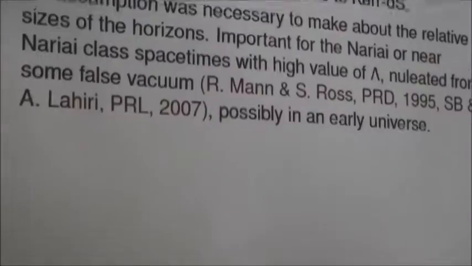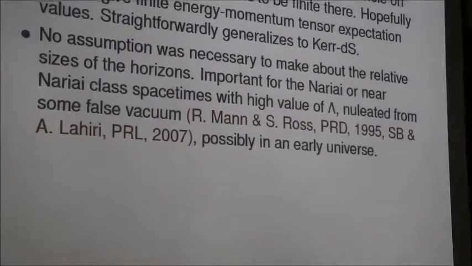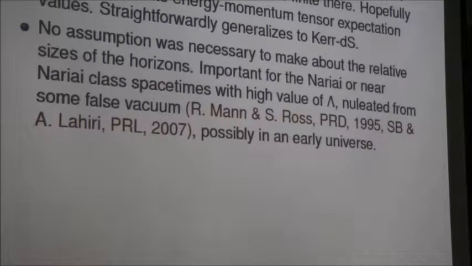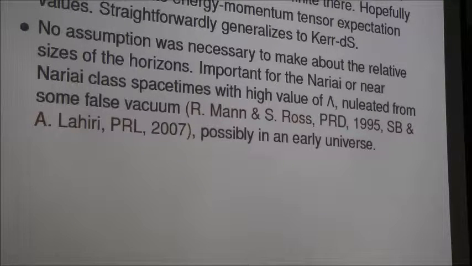So the result straightforwardly generalizes to Kerr-de Sitter, only we have to take care of the local rotation on the two horizons. It should be emphasized that I have made no assumption about the relative sizes of the horizons. For example, the horizons here could be comparable with each other. They could be Nariai or near-Nariai black holes, where R_H could be comparable to R_C.